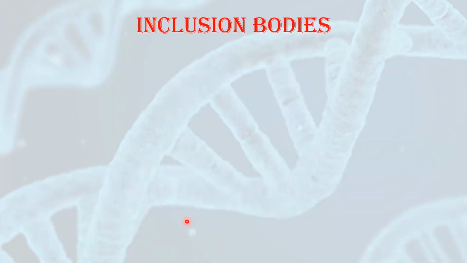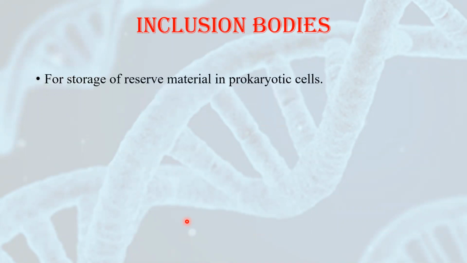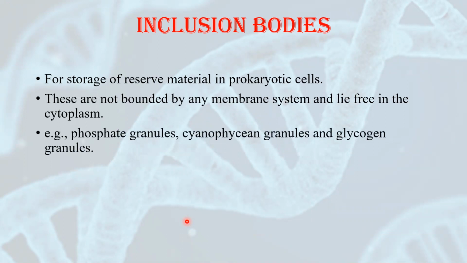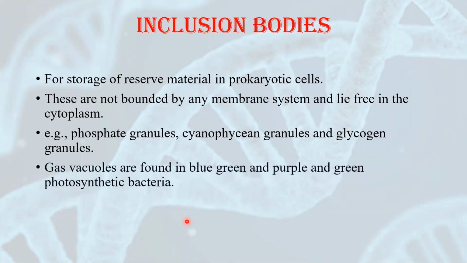Then the cell of a bacteria have some inclusion bodies. These inclusion bodies are responsible for storage of reserve material. Mostly they are present for the storage of food material. These are not membrane bound. There is no membrane system. They just lie freely in the cytoplasm. Example, phosphate granules, cyanophycin granules, and glycogen granules. Now there are some vacuoles which have gas in them. These are called gas vacuoles. They are found in blue-green and purple and green photosynthetic bacteria.